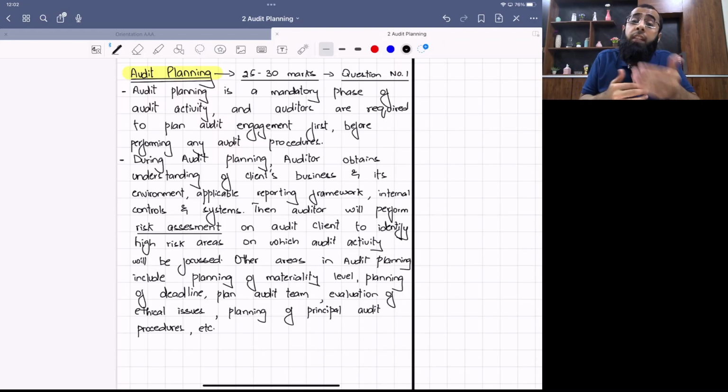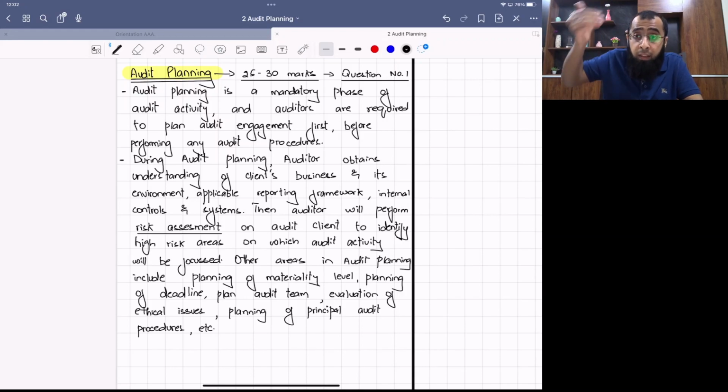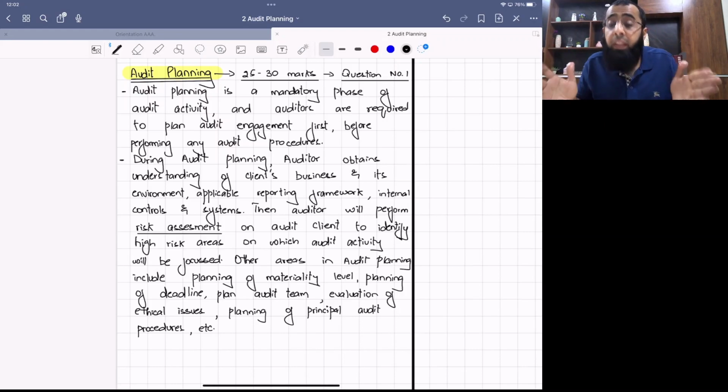Then we do risk assessment of receivable, that these five balances are high risk. Here there is a very big movement. So we instruct the team member designated to that area that you have to look at these five areas specifically. We plan principal audit procedures, that these procedures must be performed. So audit planning is a very detailed phase.